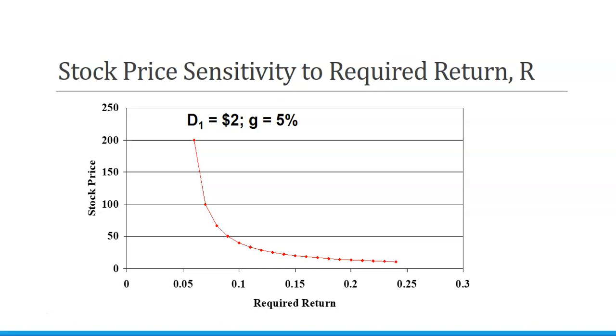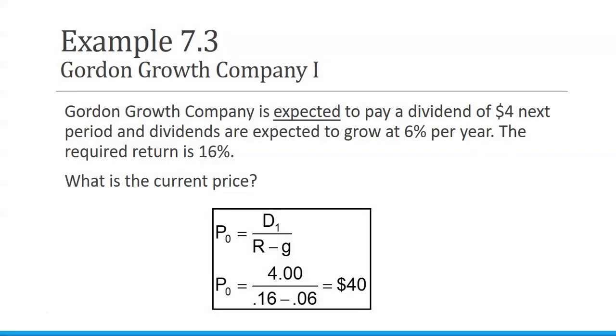So when we're looking at that dividend growth rate, let's look at another example. We have Gordon Growth Company that's expected to pay a dividend of $4 next year, and dividends are expected to grow at 6% per year. The required return is 16%. So what is our current price? $4 divided by the rate minus our growth gives us a price of $40.